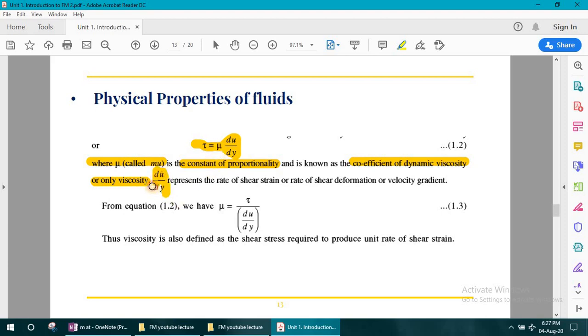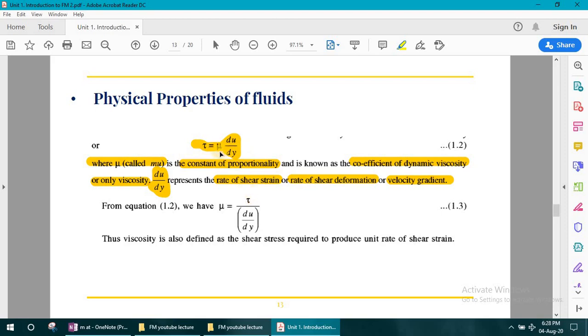Here du by dy is known as the velocity gradient. It is also known as the rate of shear strain, or the rate of shear deformation. So it is like a concept from strength of materials, where tau is shear stress, mu is known as viscosity, and du by dy is known as the velocity gradient.